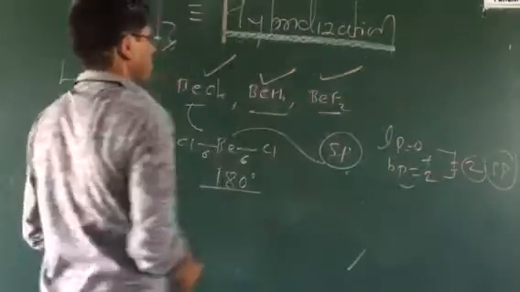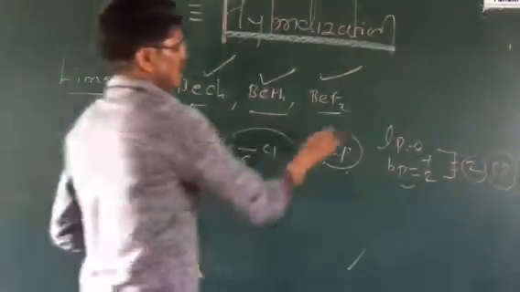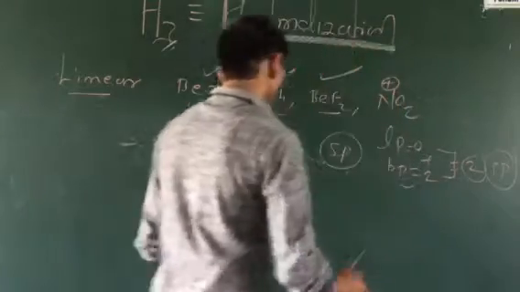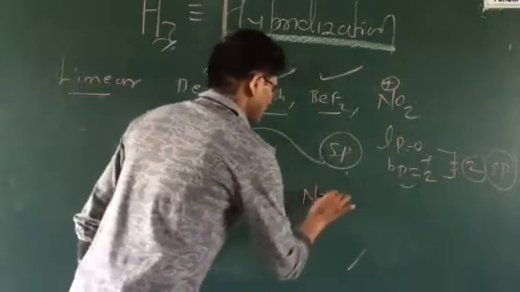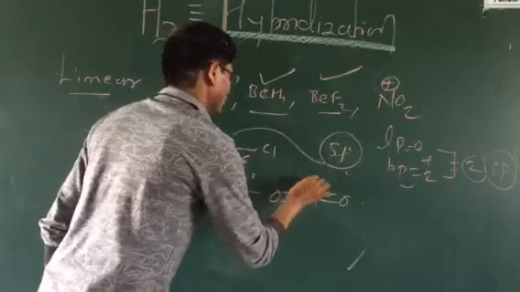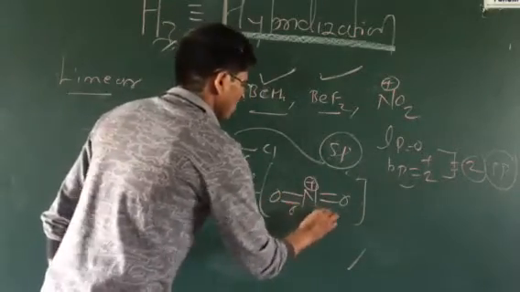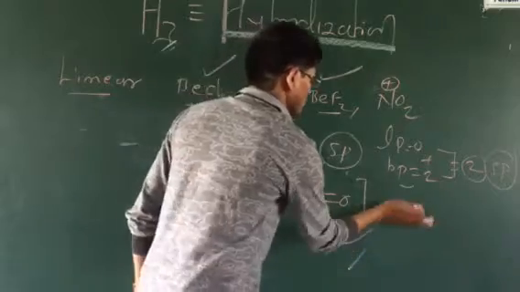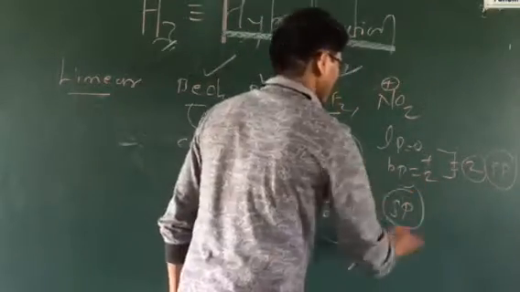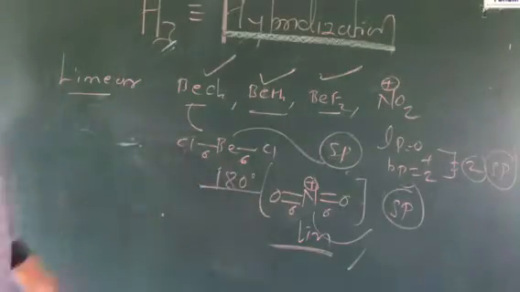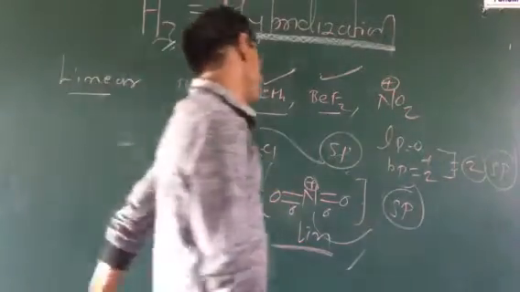ये भी लीनियर है और ये भी लीनियर है। इसका आगे एग्जांपल NO2 पॉजिटिव है ना, NO2 पॉजिटिव, so that is the nitrogen central atom, this nitrogen contains 4 electrons, that's why it is NO2 positive. So again what is hybridization, sigma bond, it is sp hybridization, again molecule is linear geometry, this is the linear molecule, sp hybridization.